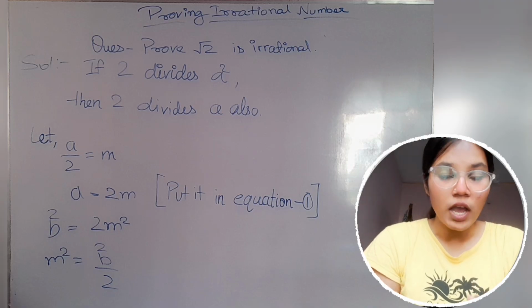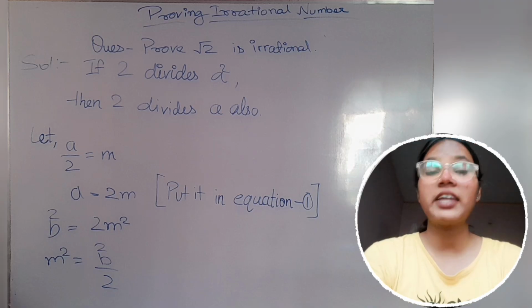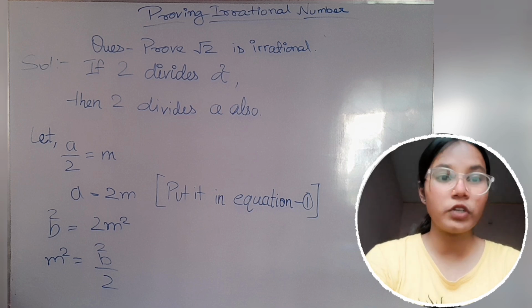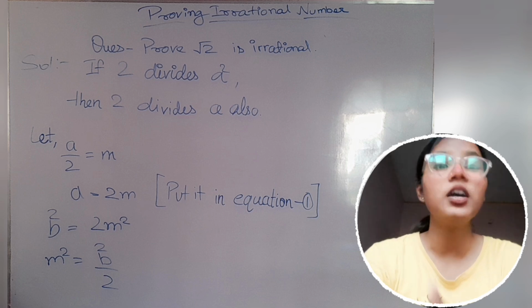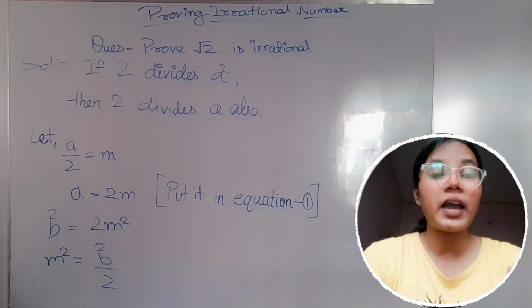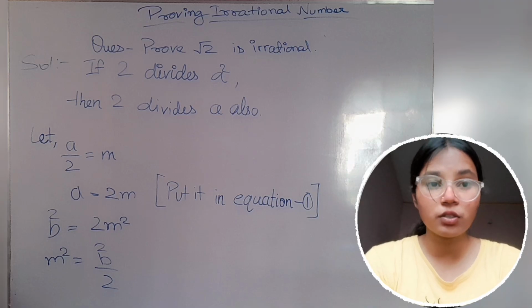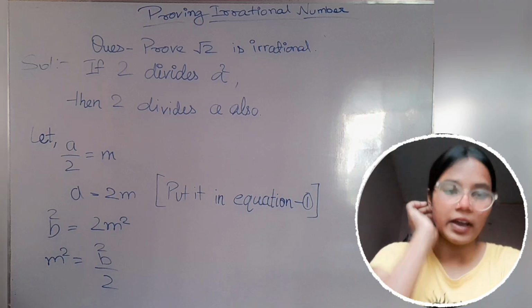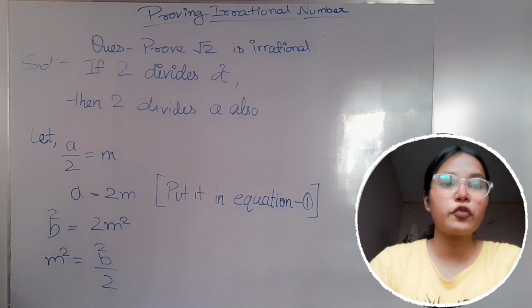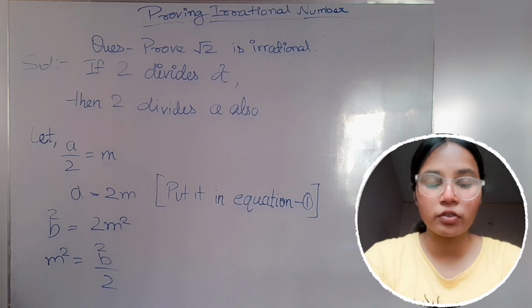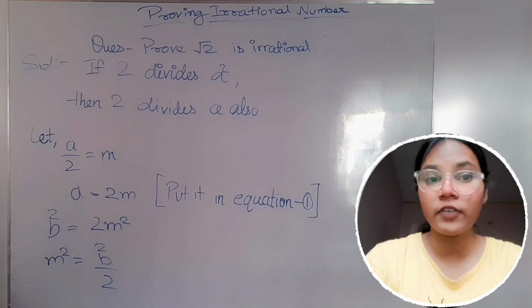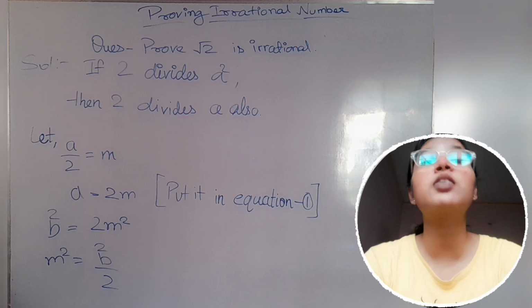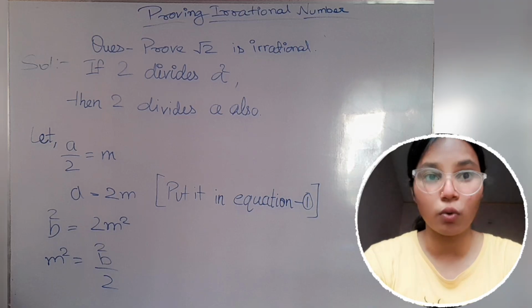It's true. If 2 divides the square of 2, which is 4, then 2 can divide 2 also.